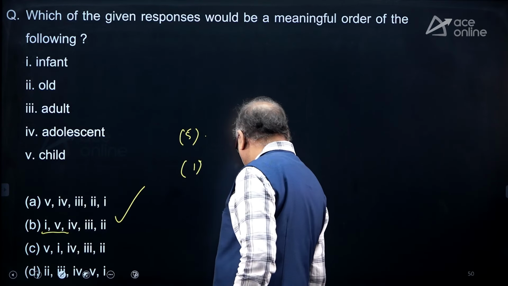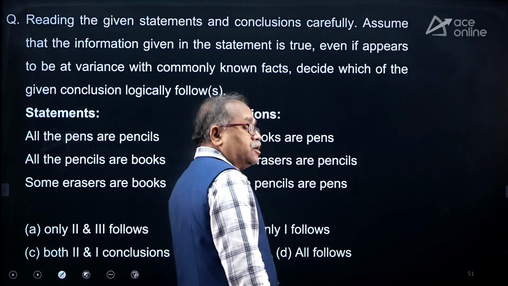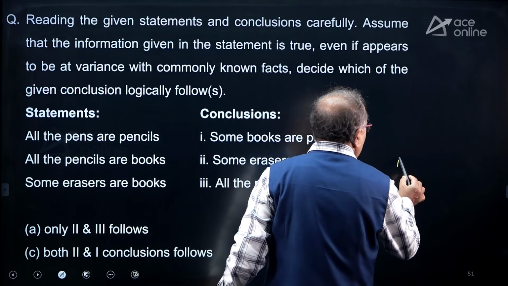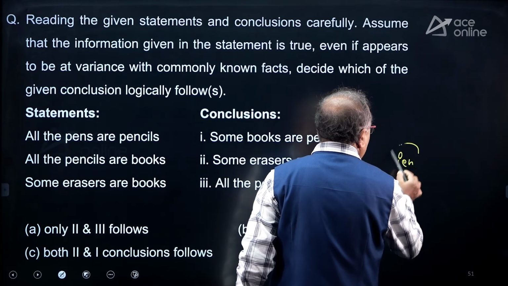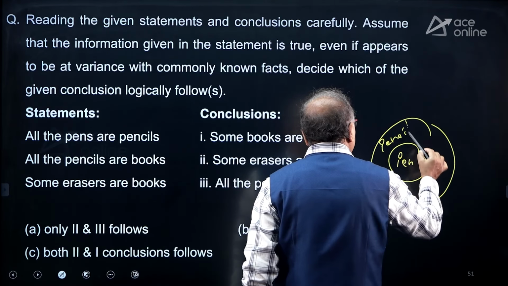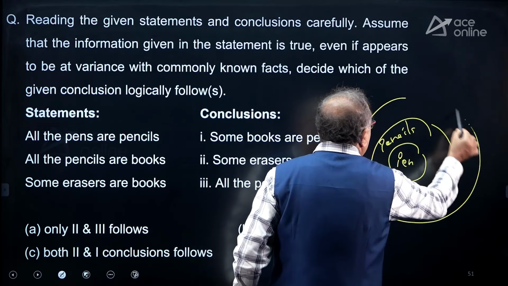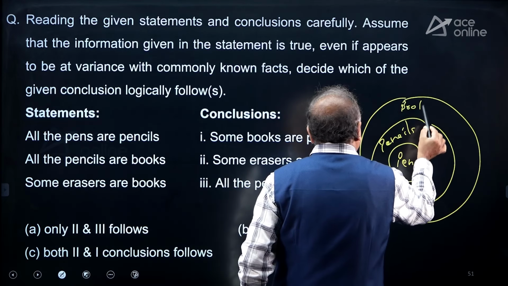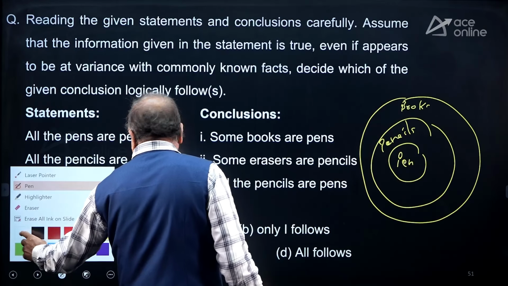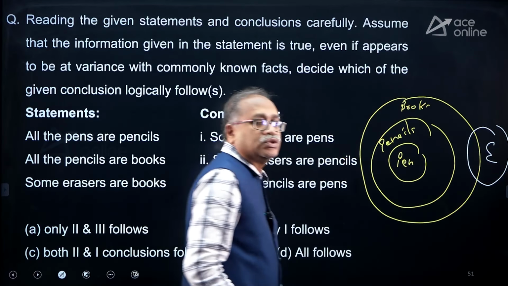Okay. So moving on to the next question over here, which is again the deduction. These are the statements: all pens are pencils, and all pencils are books, and some erasers are books. This is books. Some erasers are books.